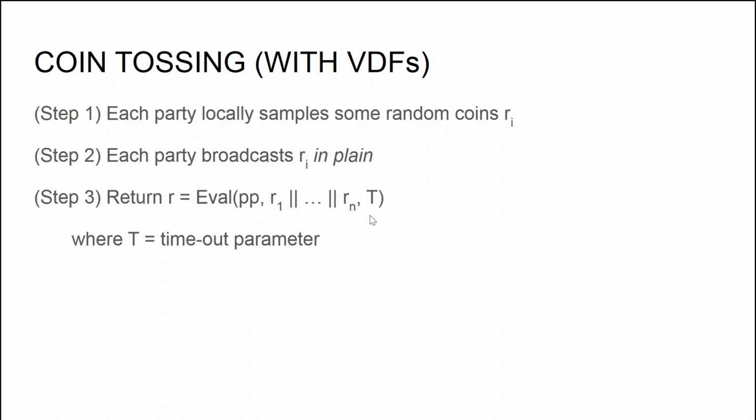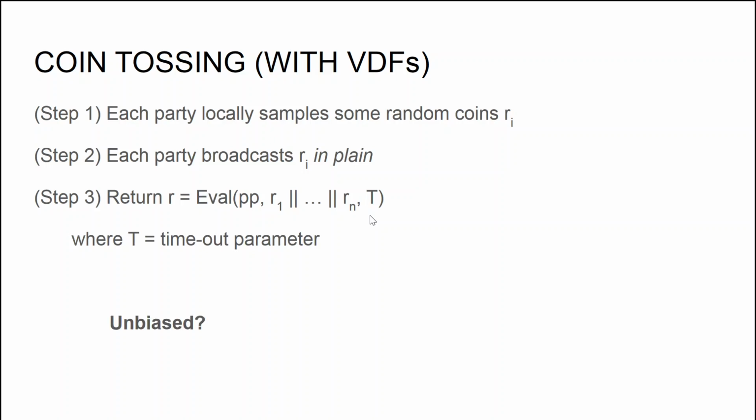Step 1 proceeds as before. Each party locally samples some random coins Ri, but this time it just broadcasts the random coins Ri in the clear to all other parties. And in step 3, the output of the protocol is set to be the evaluation of the verifiable delay function on input the time parameter t, on the instance which is determined by the concatenation of all randomness of all parties that they sent in step 2. And here t is a time parameter that determines the timeout of the protocol, which in particular means that all randomnesses received after time t are ignored and not considered to be part of this protocol.